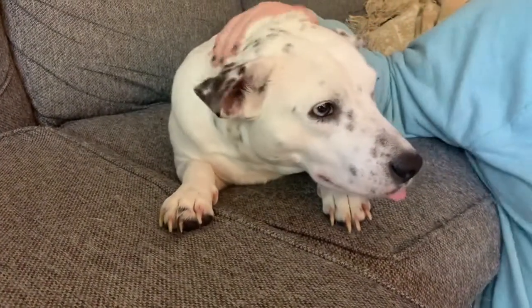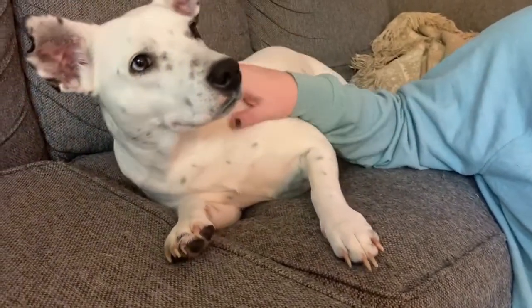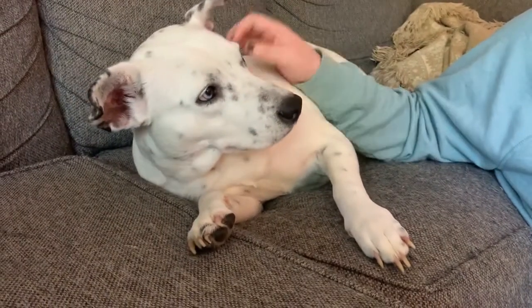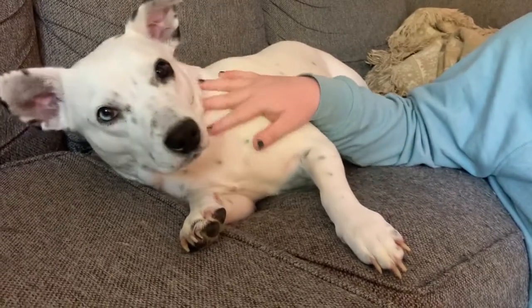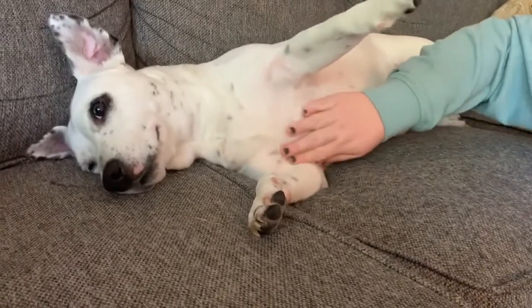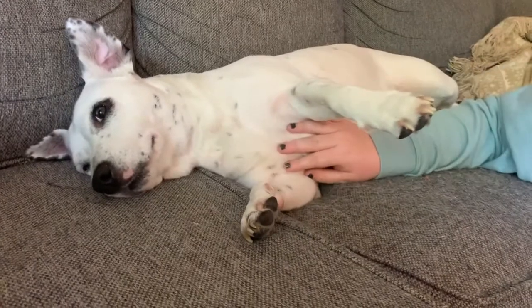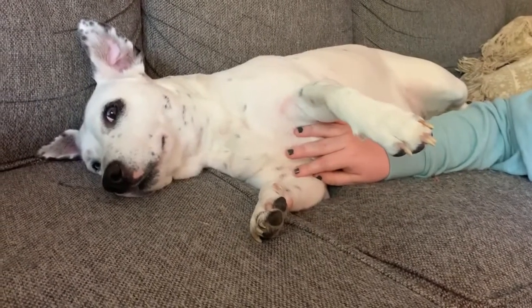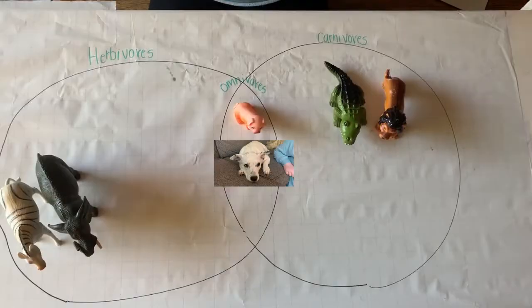All right, what about Maisel? Maisel is an animal. What do you think that dogs like to eat? Dogs in our house, they eat dog food, but their dog food can be made of meat or it could be made of fruits and vegetables. So what type of category should Maisel go in? Is Maisel a herbivore, a carnivore, or an omnivore? She eats fruits and vegetables. Maisel is an omnivore because she eats fruits and vegetables. So she's an omnivore, just like the pig.